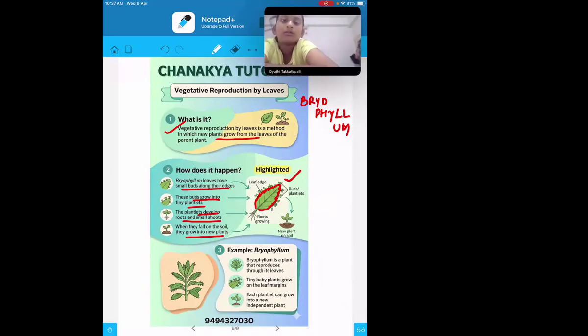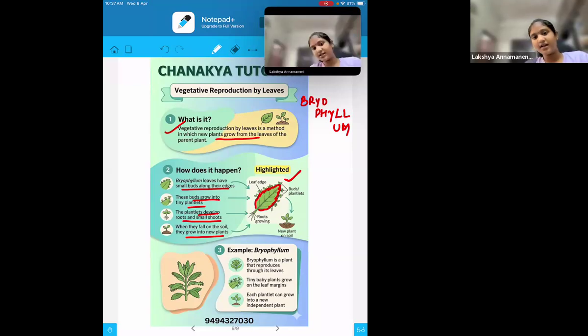Clear? So the bryophyllum leaf has small buds on its margin, which convert into small plantlets. In the plantlet, the root and shoot start growing, and the moment the wind blows, all those leaflets fall down.